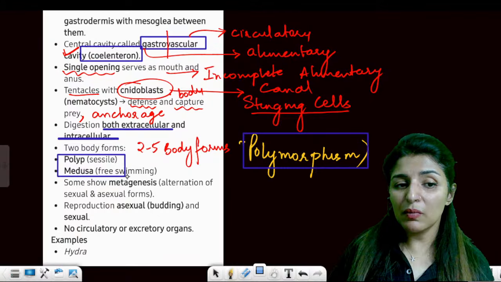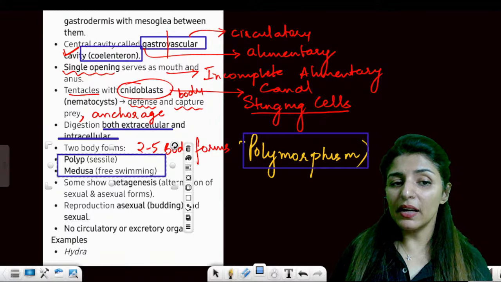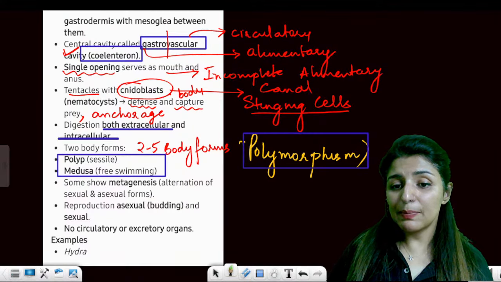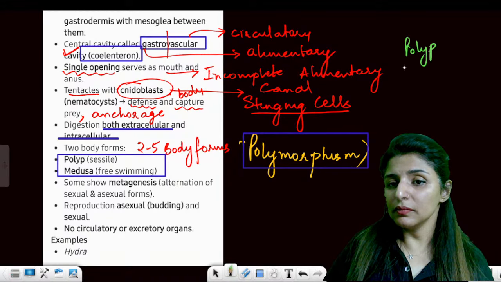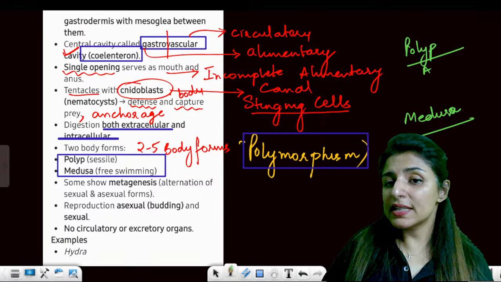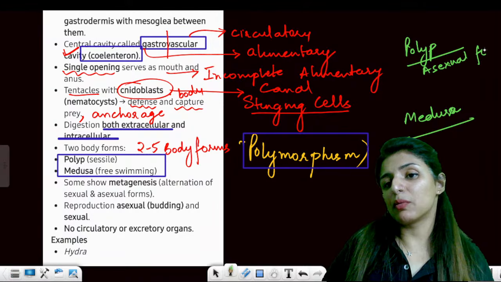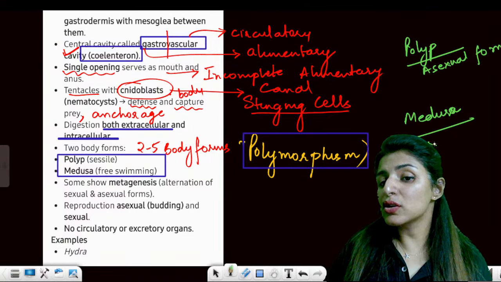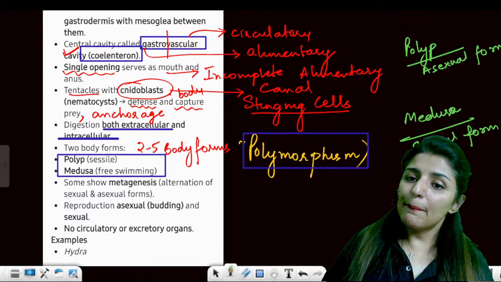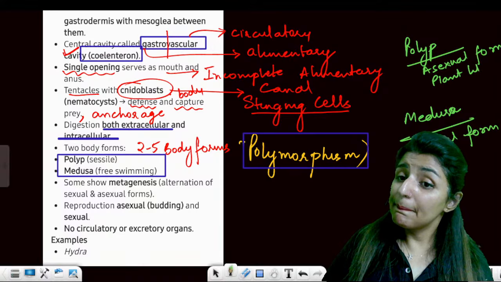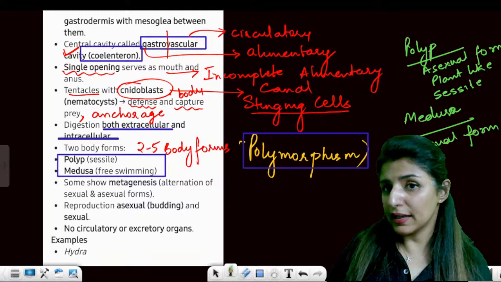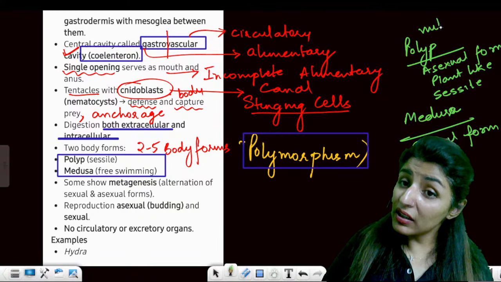And what are the two body forms? Polyp and medusa. Now this polyp and medusa, let me write down here only. We call polyp the asexual form. Why? Because it reproduces asexually. Medusa is the sexual form because it reproduces sexually. It will form gametes. Second thing, polyp is plant-like. It is sessile. They are attached to one surface. They don't move. Being plant-like, it is nutritive in its function.